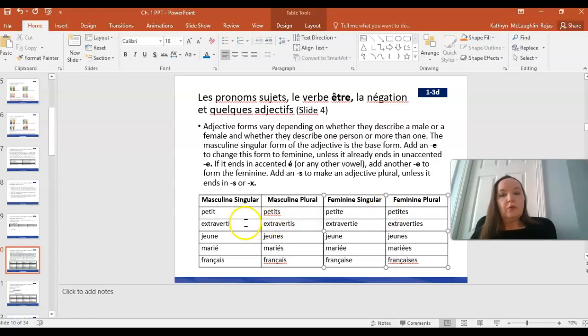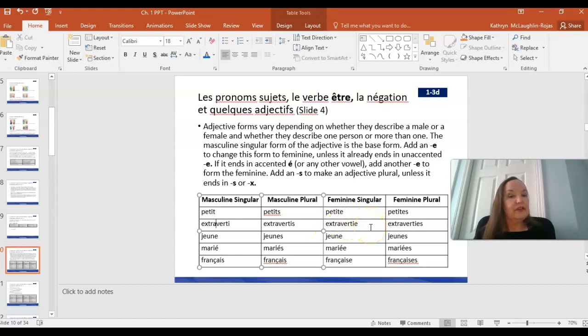With the word extraverti, you can probably remember, hopefully from the last video, what this means, or guess just by looking at it. This is extroverted. So extraverti, this would be the form for describing one male. Extravertis, with S, is for a group of males or a mixed group of males and females.